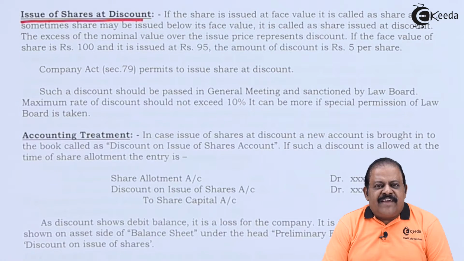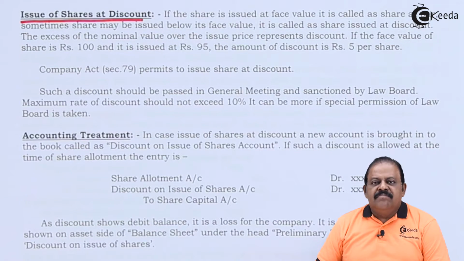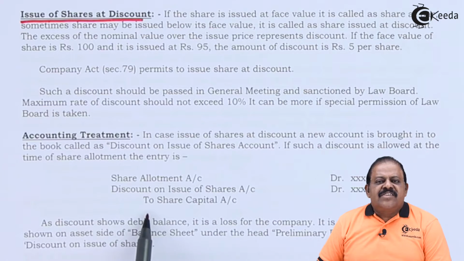That means now companies cannot offer their shares to the public at discount. Only in exceptional situations like issue of shares to employees or founders can a company issue shares at discount, provided there is a provision in the Articles of Association of the company. Here in theory, we are trying to understand the entries for issue of shares at discount. Share allotment account debit, discount on issue of share to share capital. This entry suggests that any discount offered on shares is required to be adjusted at the time of allotment.